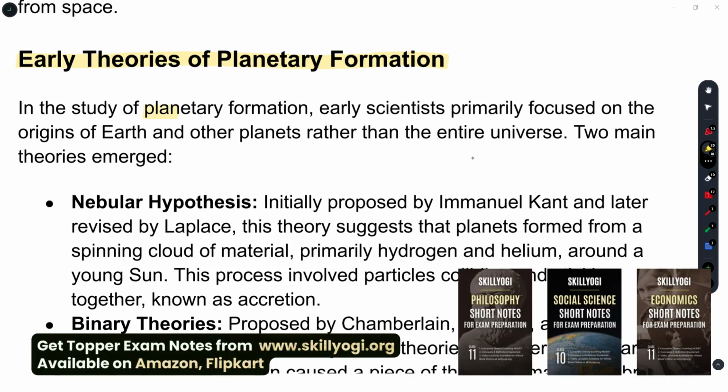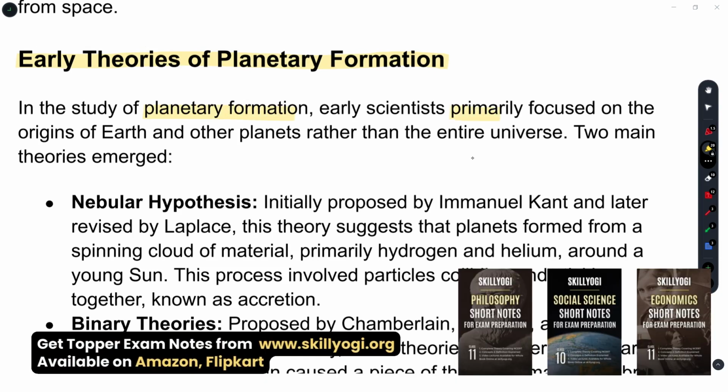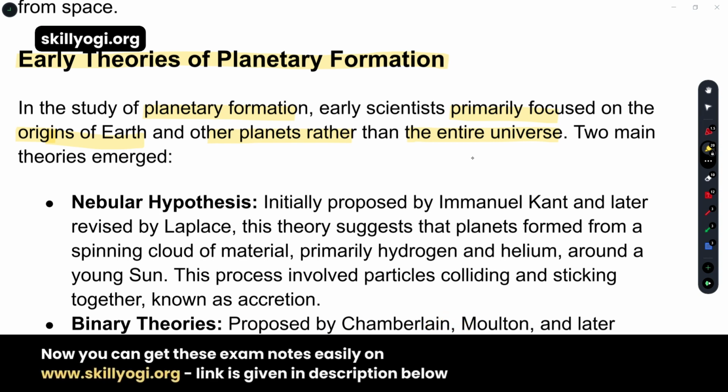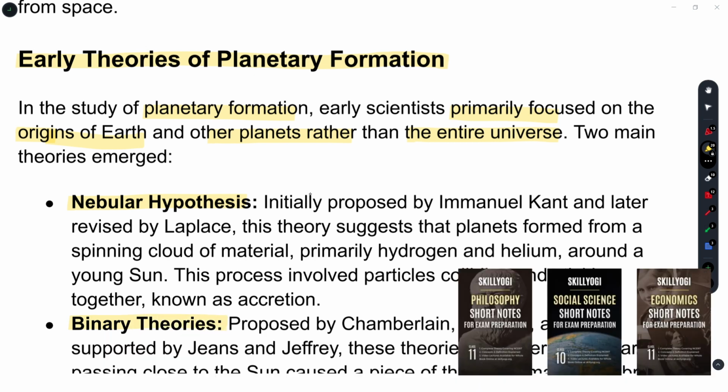In the study of planetary formation, early scientists primarily focused on the origins of Earth, because as a planet we can understand Earth first of all and the other planets, rather than the entire universe. The Milky Way galaxy, we have this. Besides the Milky Way we have a lot of galaxies, and among the galaxies we have a lot of stars, planets, different objects. So two main theories emerged from these early theories. The first one is the nebular hypothesis and the second one is the binary theory or binary hypothesis.